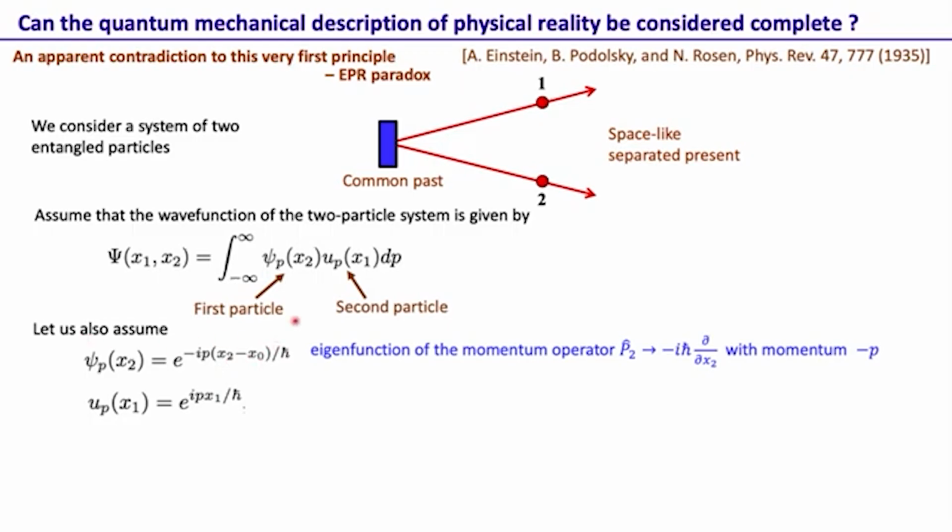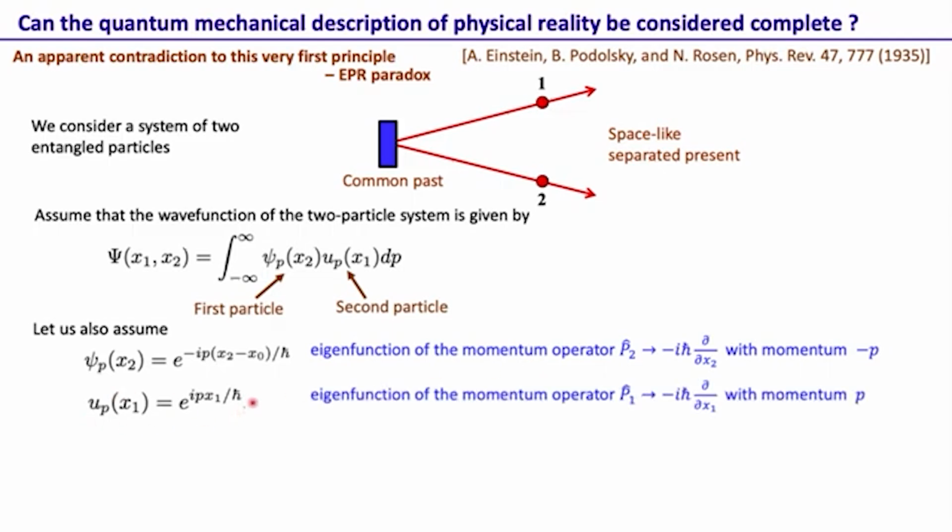Of course, we can take any form for this wave function, but EPR took this form because it is the simplest and conveys the main idea. For this one, we see that this is an eigenfunction of the momentum operator of the second particle, that is P2. Acting on it with minus i h bar del x2, we get minus p out and this stays. So this is an eigenfunction of the momentum operator of the second particle.